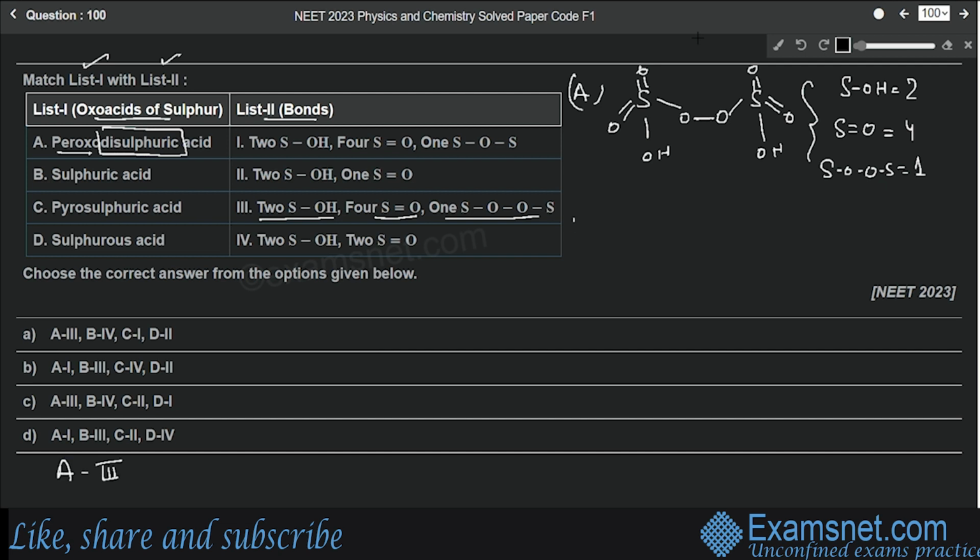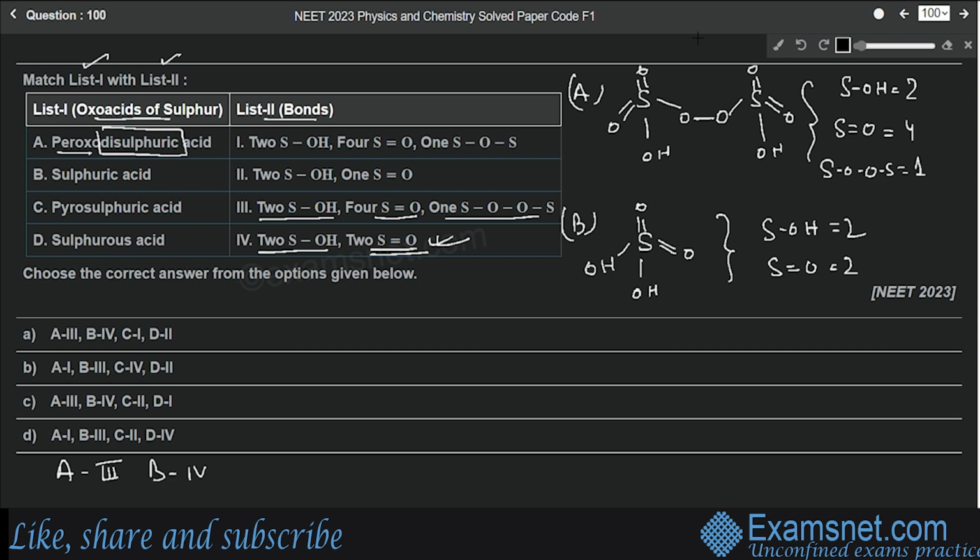Now let's come to the second one, B. This is sulfuric acid. This is the simple structure, S double bond O, and then 2 OH will be there. This is sulfuric acid. So how many S-OH bonds are there? 2. And how many S double bond O? This is also 2. So which will be the correct match? Fourth one, 2 S-OH and 2 S double bond O. So this is the match for B. B will be matched with number 4.